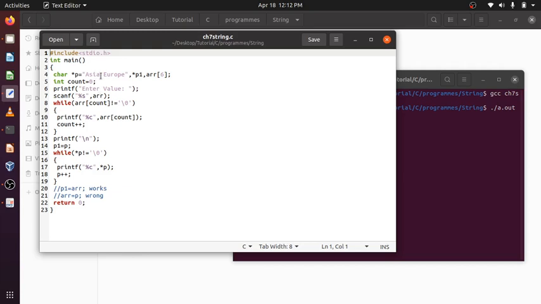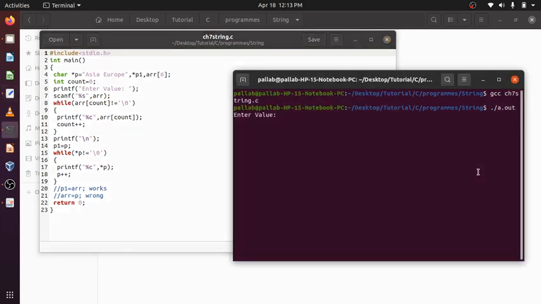So let's enter. We entered 4 only. So what is this while loop doing? Till it finds a null character, it is going to print one character each.